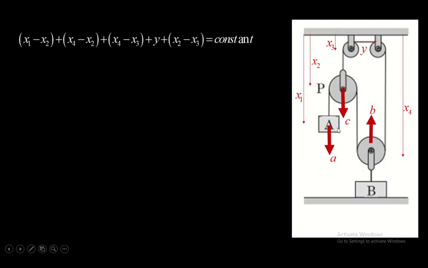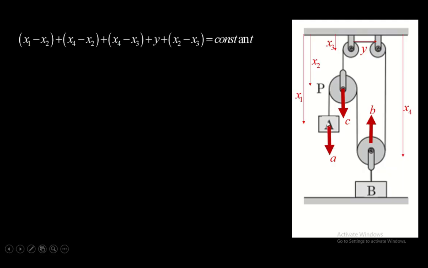Now since we have the acceleration of block A as a, pulley P as c, and this pulley as b, now double differentiate this equation. So what is the double differentiation of x1? The double differentiation of x1 is plus a.